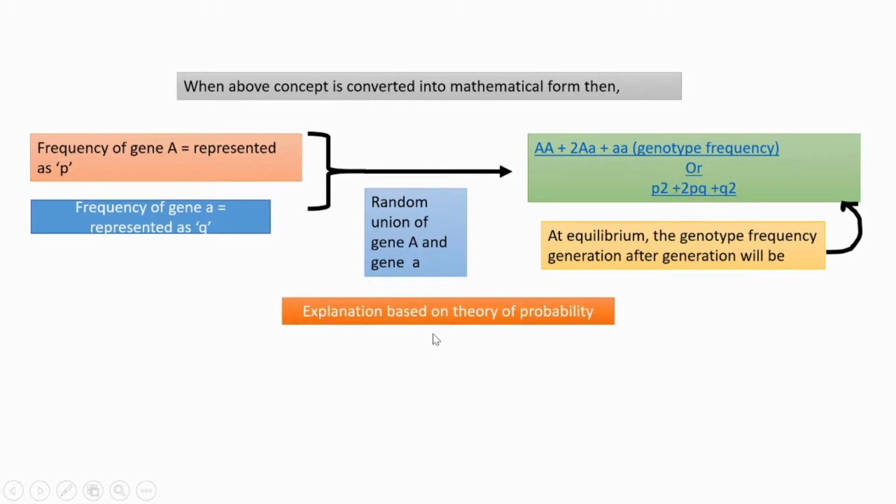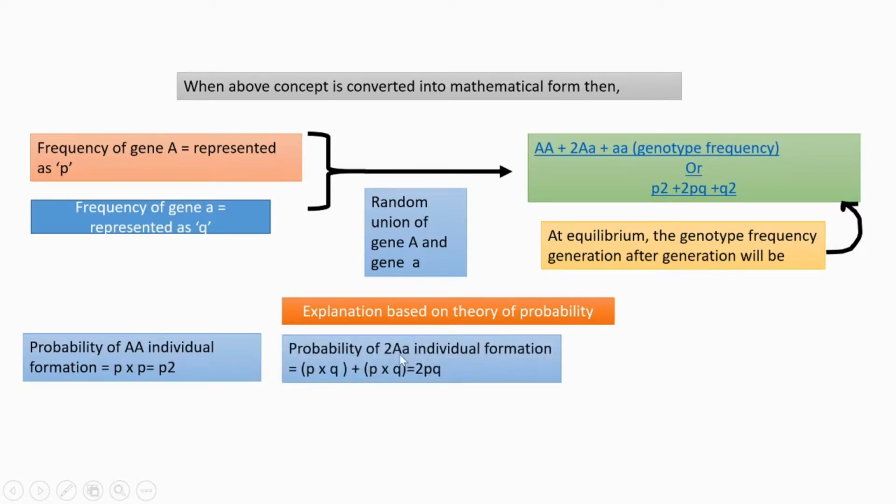Then another explanation is also given based on the theory of probability. Probability of an AA individual is another form of expression. Probability of an AA individual is P into P, because 2 A are there, P square.